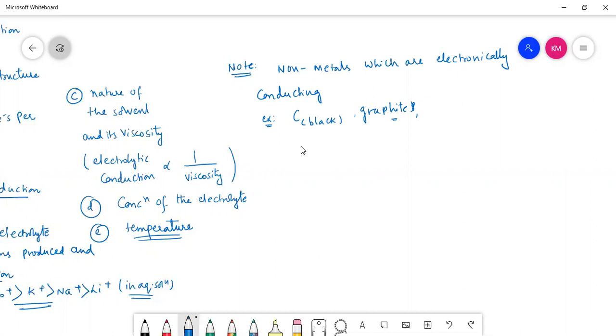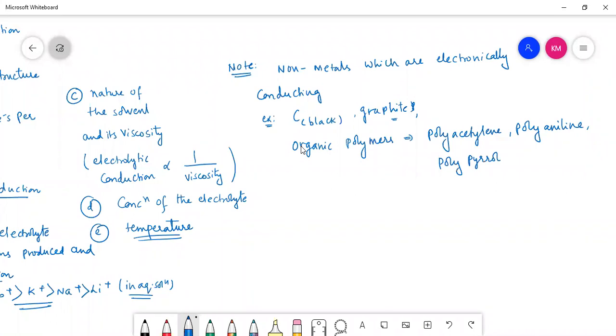And even other non-metallic compounds like organic polymers. Organic compounds means carbon compounds only. Polymers like polyacetylene are also electronically conducting, and polyaniline, polypyrrole, all these are examples of non-metal containing substances, but they can behave as electronically conducting substances.